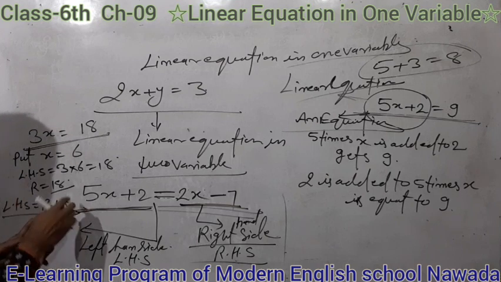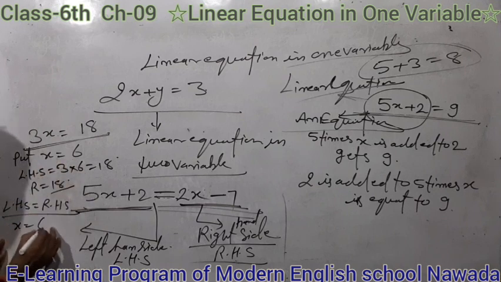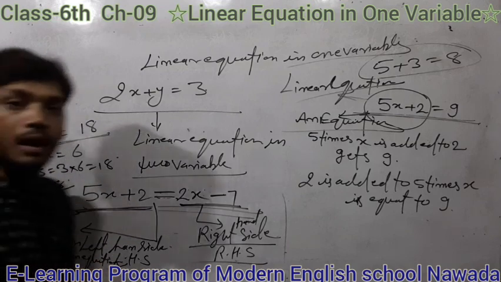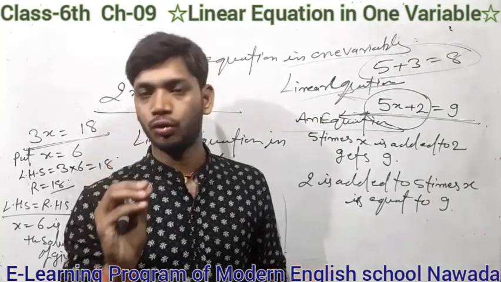For which value of x? That means x equal to 6. So here x equal to 6 is the solution of the given equation. I think you understand the meaning of the solution of an equation.